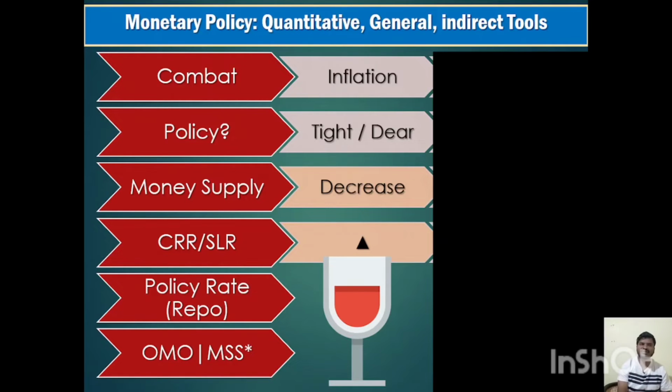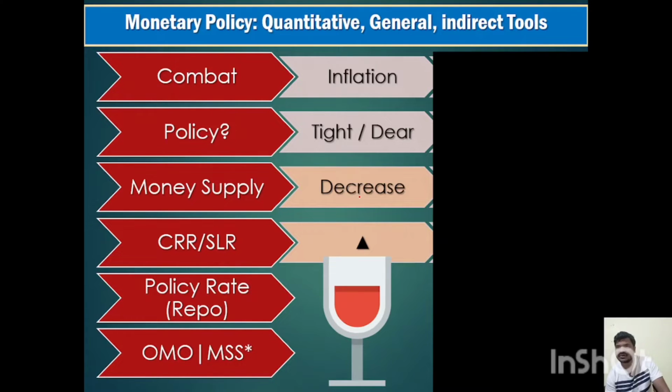In the previous class we have seen, to fight against inflation we have to decrease the money supply in the market. To decrease money supply, we have to make the banks deposit more money with the RBI, so that the money supply in the market will be lesser. RBI has to tell the banks to maintain more CRR and SLR. So when the CRR and SLR rates increase, the money supply in the market will decrease, and it can fight